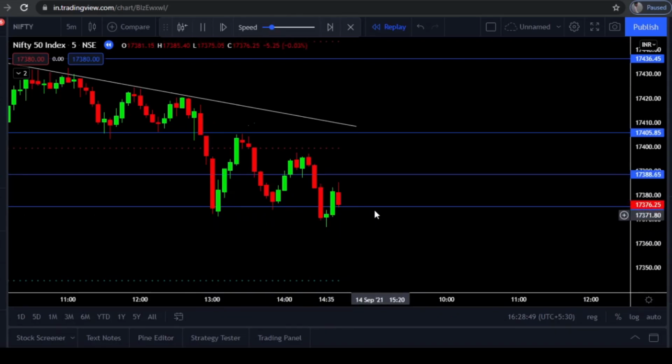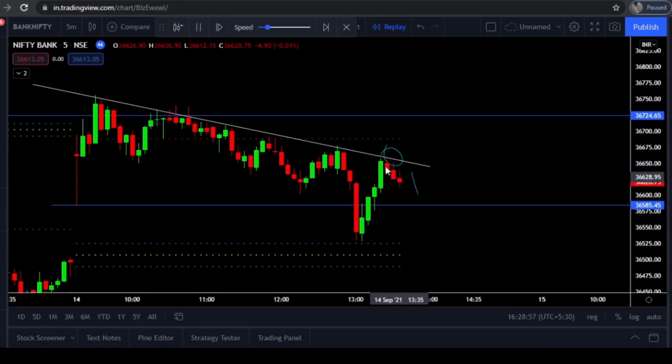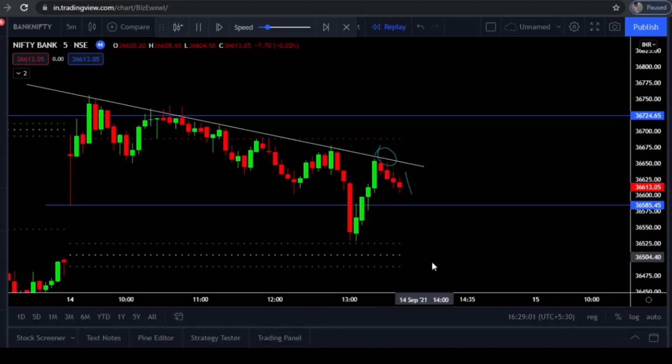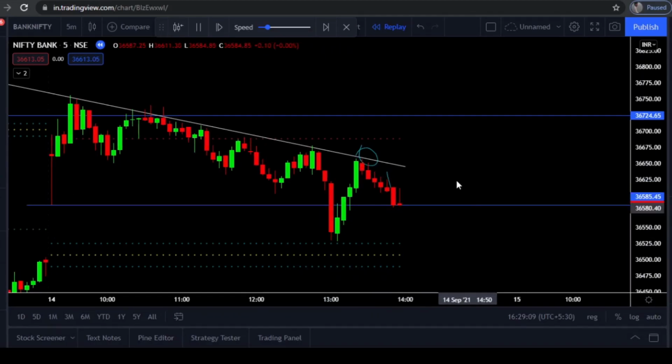After that, price was here only till the end of the day. And in Bank Nifty also, if I show the Bank Nifty chart, Bank Nifty also confirmed my entry, though I took entry in Nifty only. After that, Bank Nifty also made a downfall move, and after that, till the end of the day, price was in that range only. Price didn't make any movement.